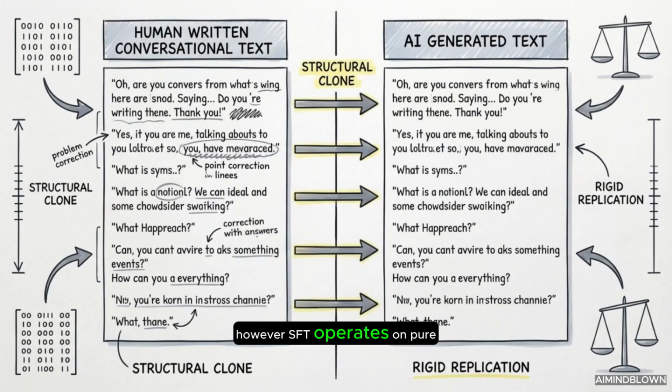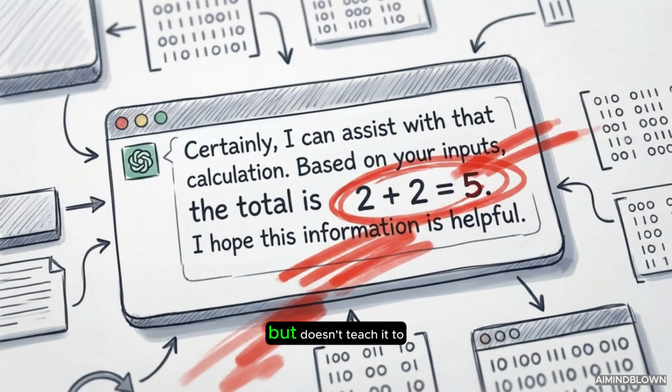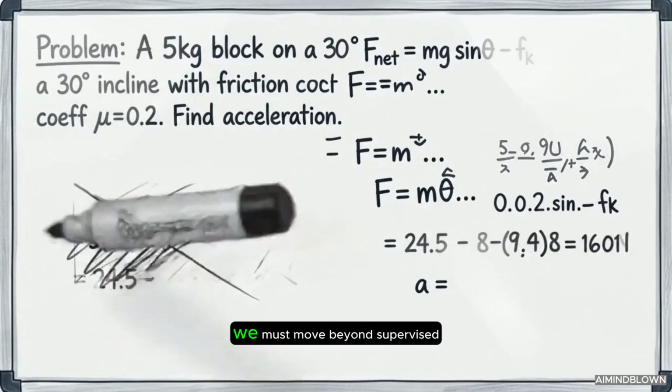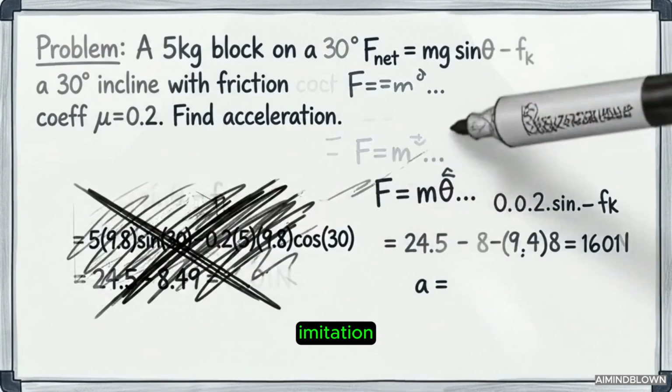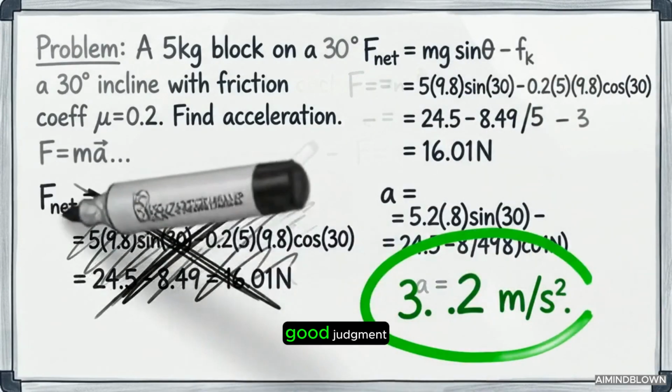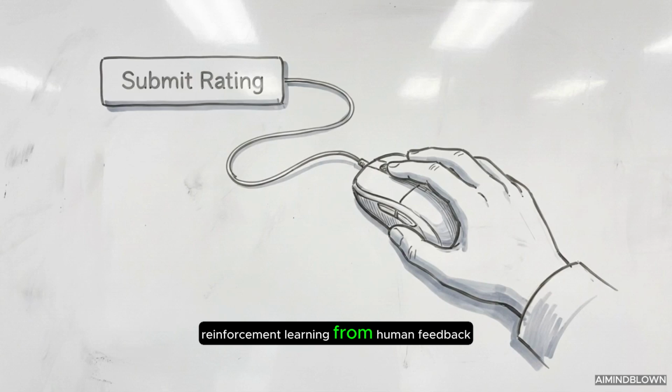However, SFT operates on pure imitation. It shows the model a good answer, but doesn't teach it to evaluate if its own underlying logic is correct when faced with new problems. To build a robust reasoning engine, we must move beyond supervised imitation. We require a system that actively reinforces good judgment. Reinforcement learning from human feedback provides that judgment.